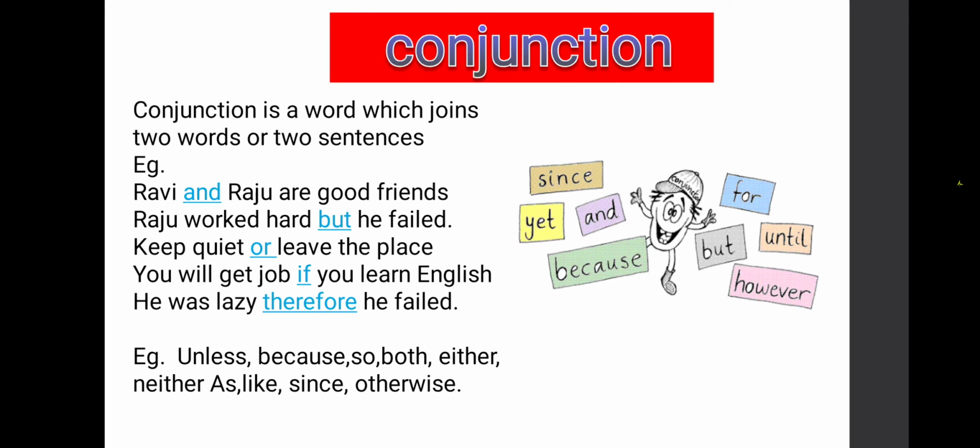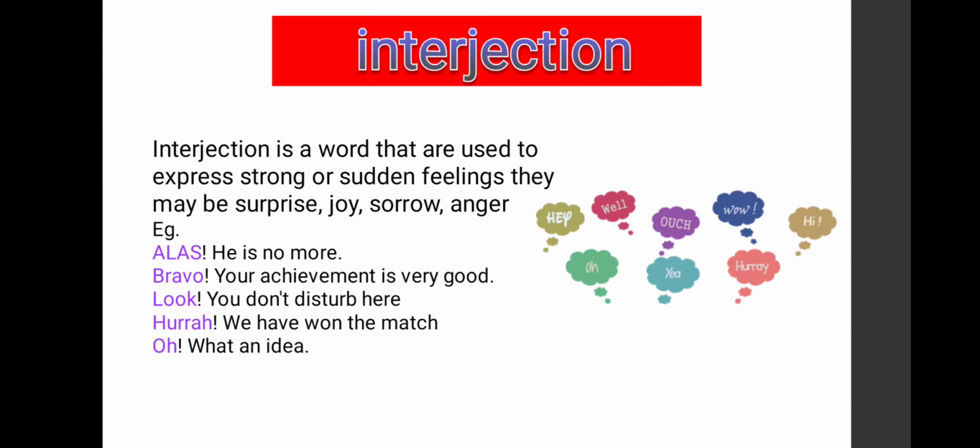You have to use these words in your own sentences. You have to use these conjunctions and frame your own sentences. See here, for example: I am not going to school because I am not feeling well. So these all are called conjunctions. Okay students, now we have learnt conjunctions.